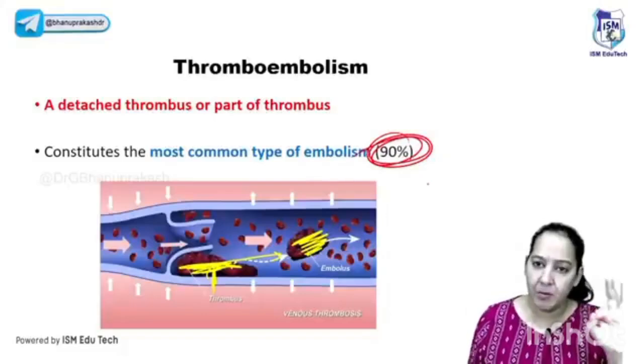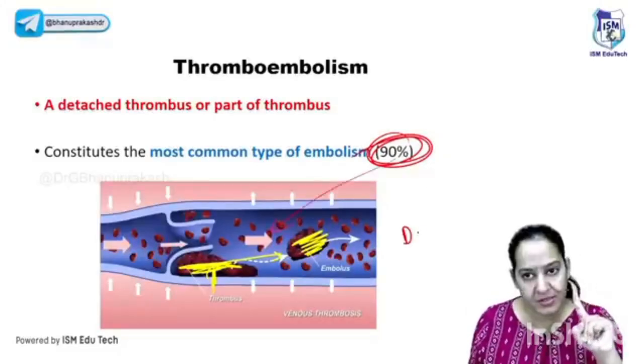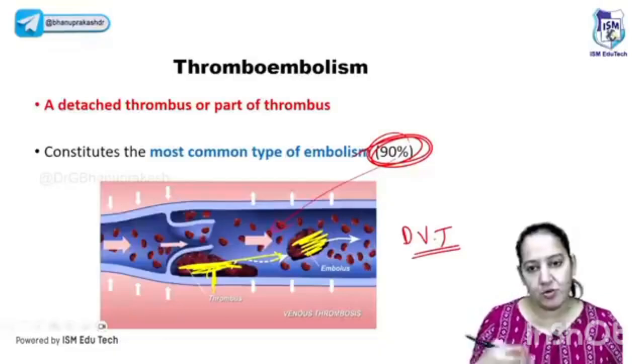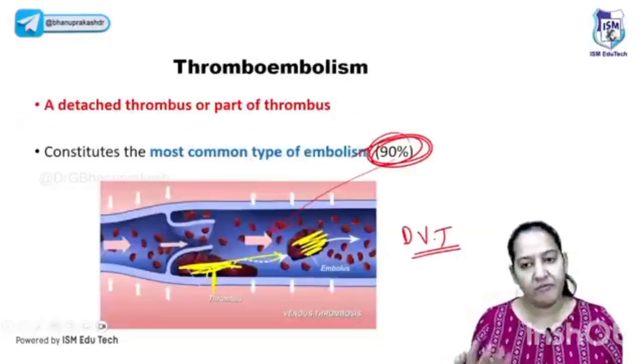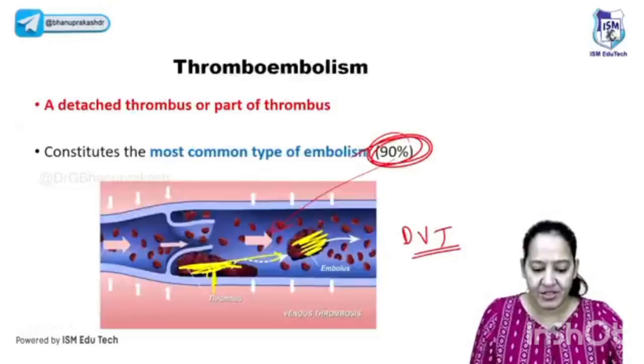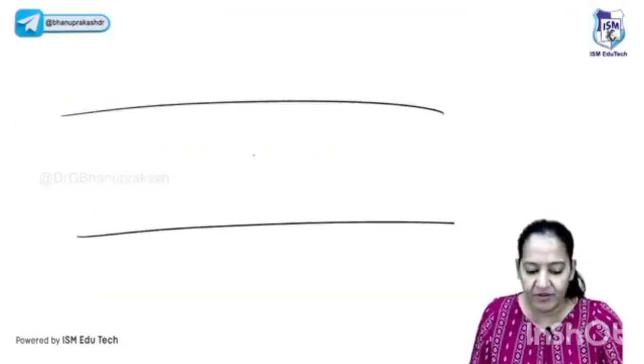The most common type. What is the most common source? The most common source is deep vein thrombosis. DVT. Deep vein thrombosis leads to embolism. Most common. Second is fat. Okay, we got it from where the thrombus is coming, but from where will the fat come? Imagine this is a blood vessel. In the lumen of the blood vessel, from where is the fat coming, the fat embolism?